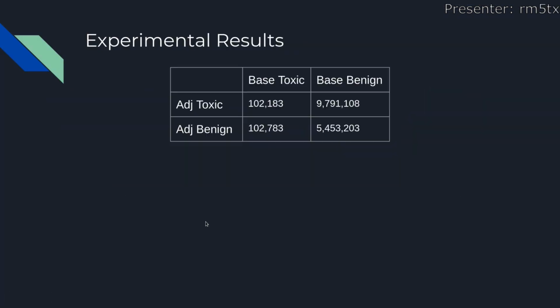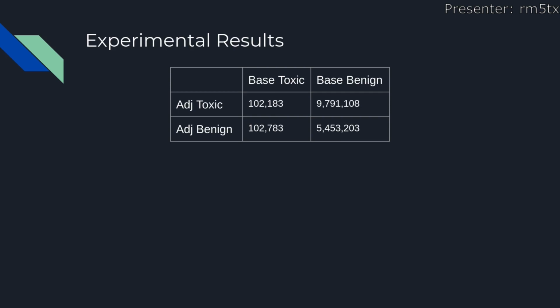We didn't get a positive result overall, but we're going to go ahead and talk about what we did get and what can be done to improve it. At the top here, you can see where we ran a month's worth of data through both classifiers and got these outcomes. In the top left cell, both classifiers agreed that 102,000 comments were toxic. Bottom right, they both agreed that 5.5 million were non-toxic.